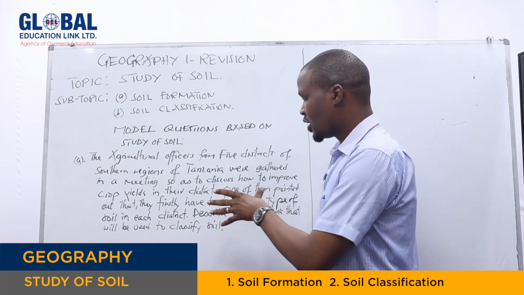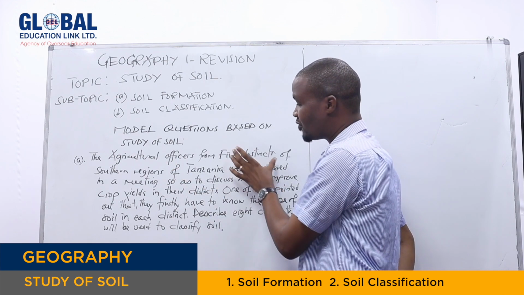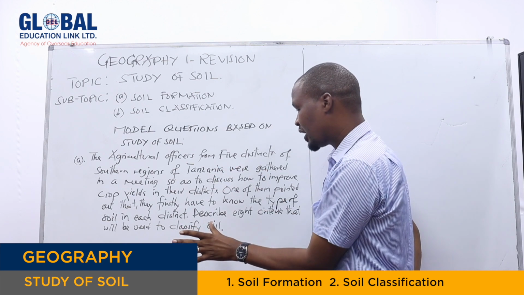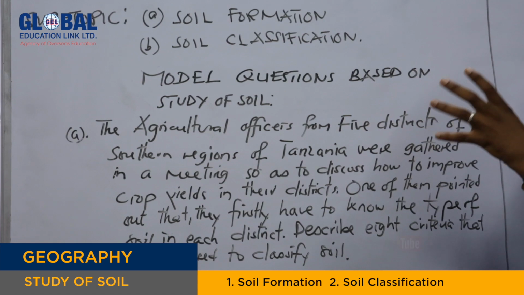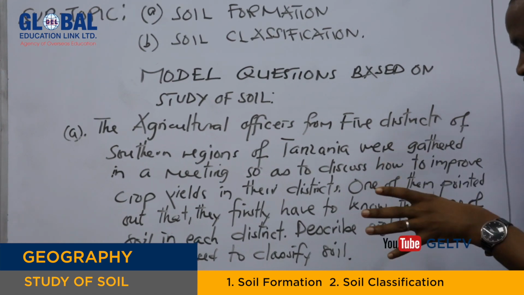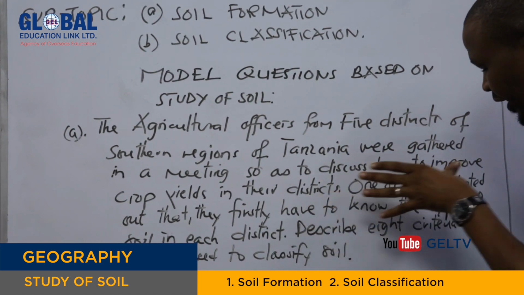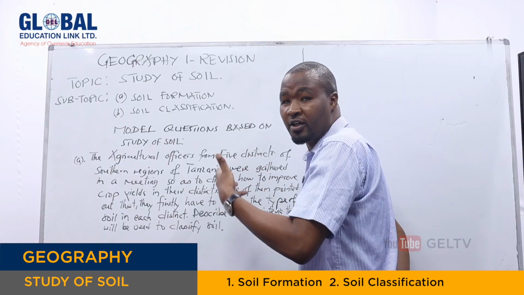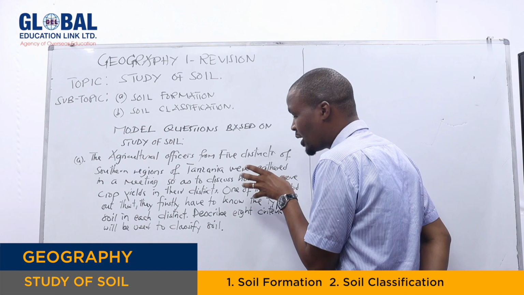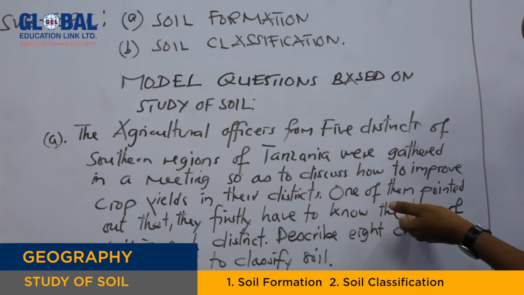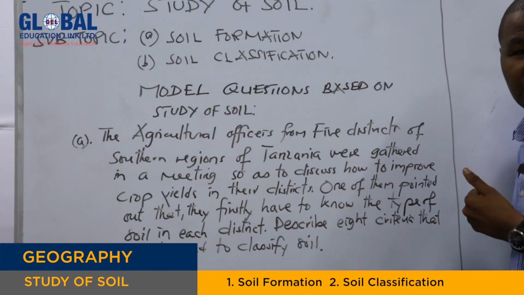It means we have agriculture officers from 5 districts. Right now they have to make sure they increase the crop yields within their districts. One of them said that in order to increase crop production, they first have to check the type of soil in each district.